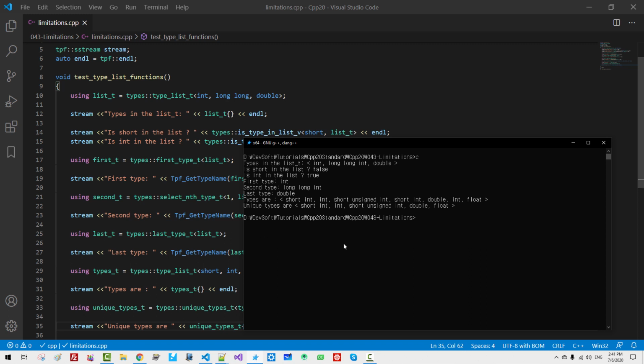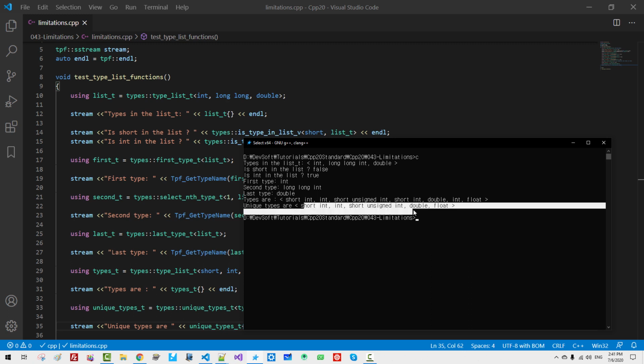CLS C. From this type list, we remove the repeated int. Also short integer, any repeated types are removed. It contains unique types.